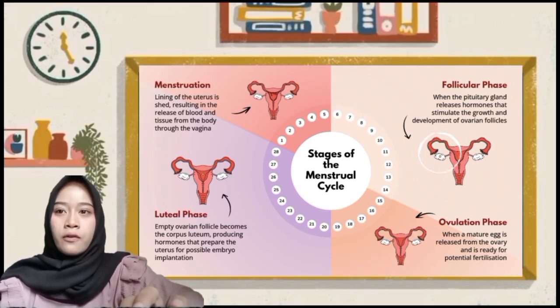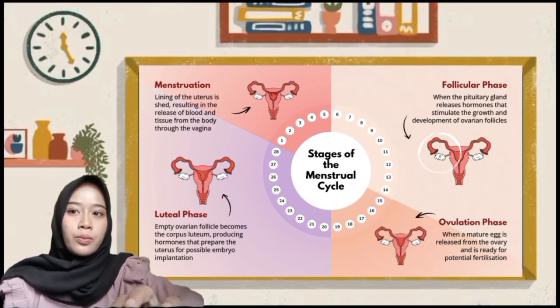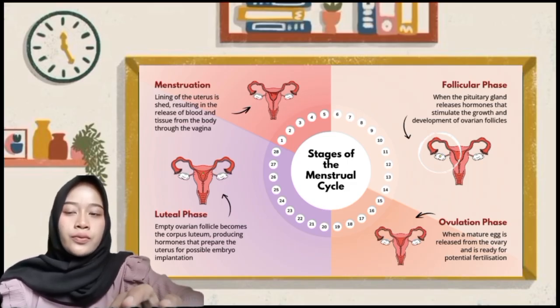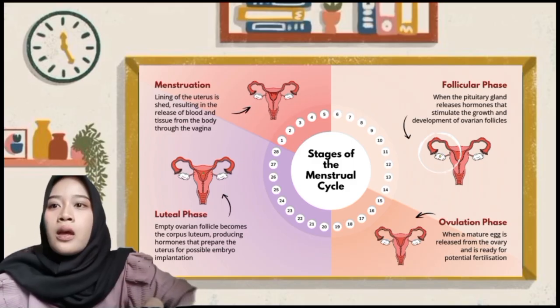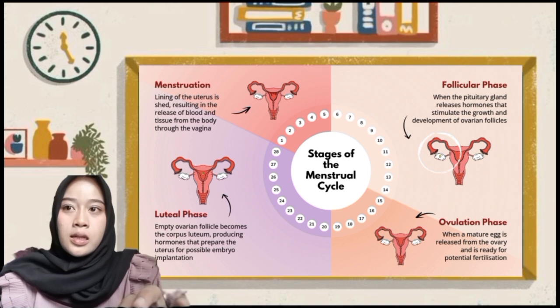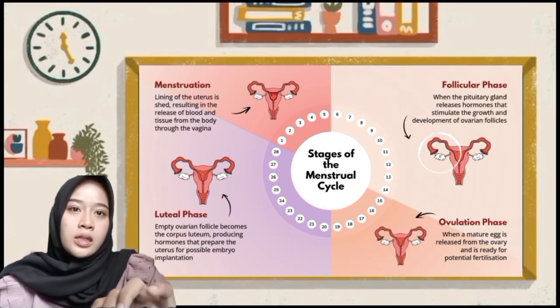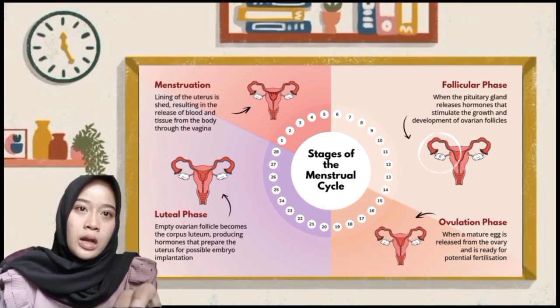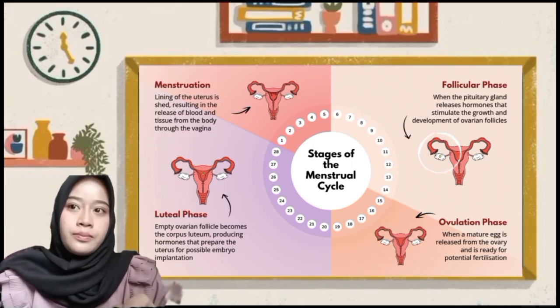The empty ovarian follicle becomes the corpus luteum, producing hormones that prepare the uterus for possible embryo implantation. Menstruation: the lining of the uterus is shed, resulting in the release of blood and tissue from the body through the vagina. If fertilization does not occur, the uterine lining is shed, resulting in menstruation.